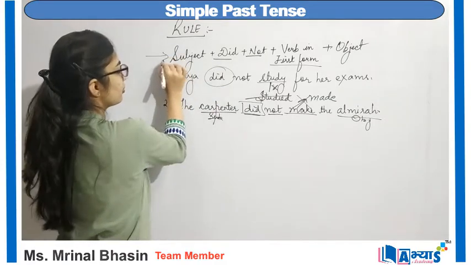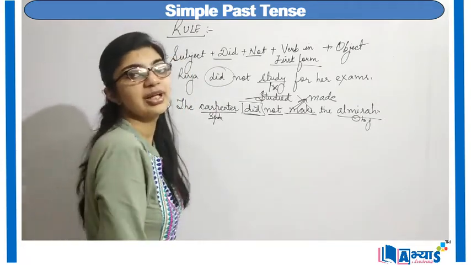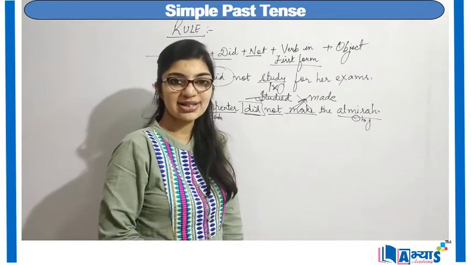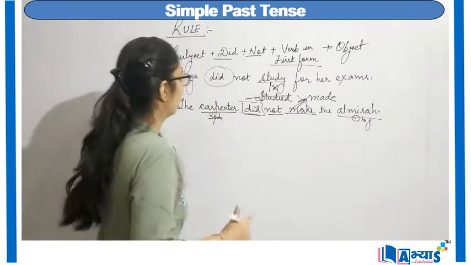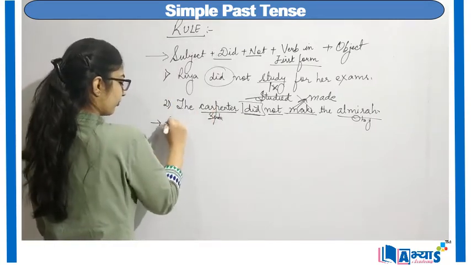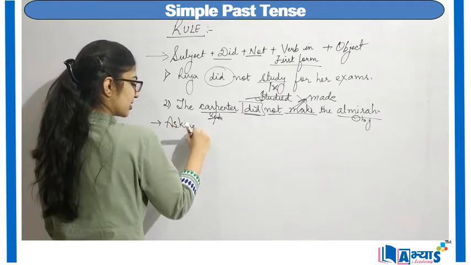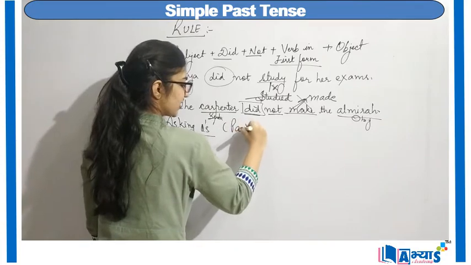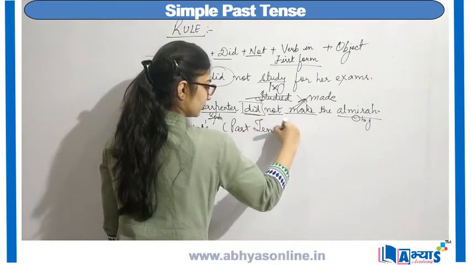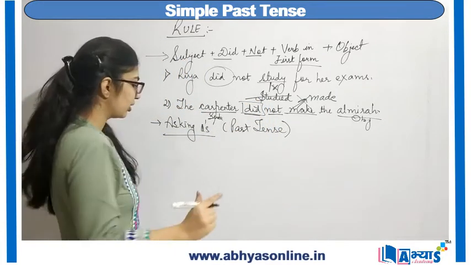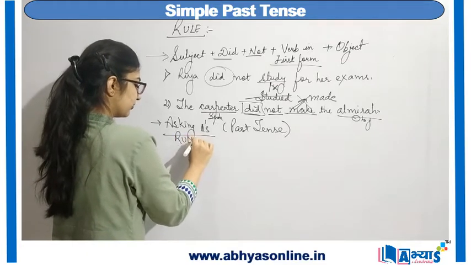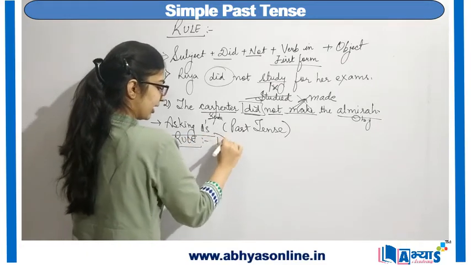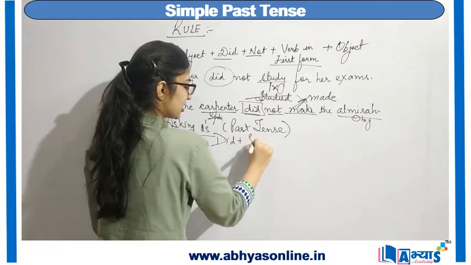Now this was the rule for the usage of simple past tense in a sentence in negative form. Now again, for asking questions, I can make use of past tense, and for that the rule includes did plus subject.